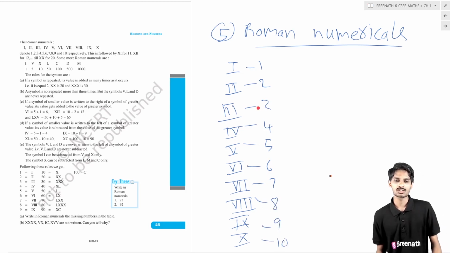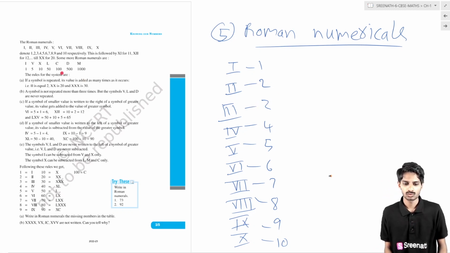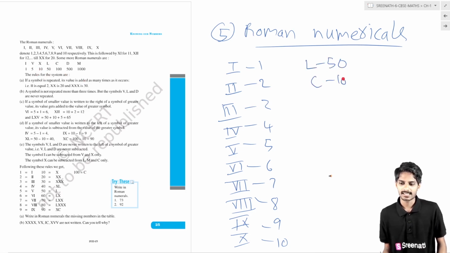Basically we see these Roman numbers on some clocks. One more thing we have to know: L is equal to 50, C is equal to 100, D is equal to 500, and M is equal to 1000. There are 5 rules we have to quickly revise.